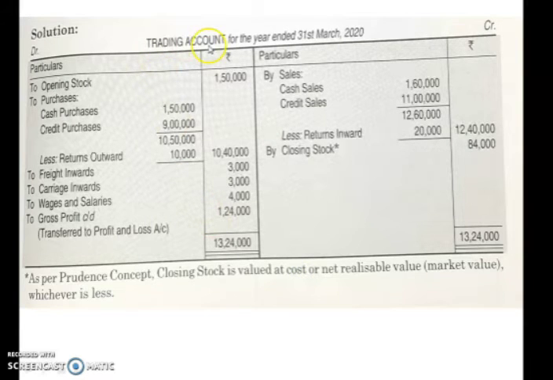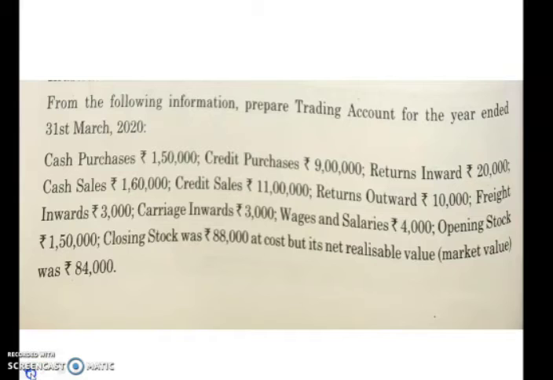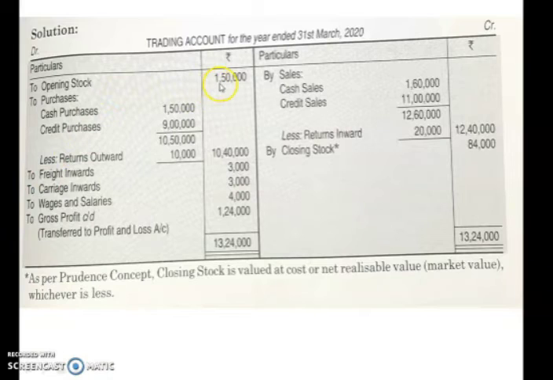This is the trading account for the year ended 31st March 2020. The financial year is given in the question, so you will write it at the top. Don't forget to write debit side and credit side. Prepare a box, particulars, amount, particulars, amount. The first item as per the format should be opening stock. If you look into the question, you can find the opening stock here. Your opening stock is given as 1,50,000. So copy it on the debit side. Write down: to opening stock 1,50,000.